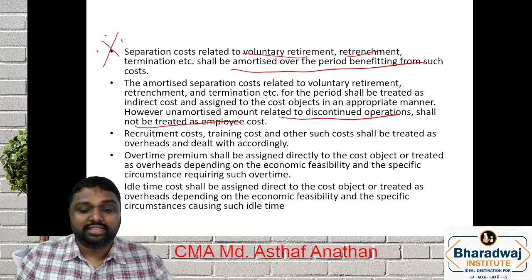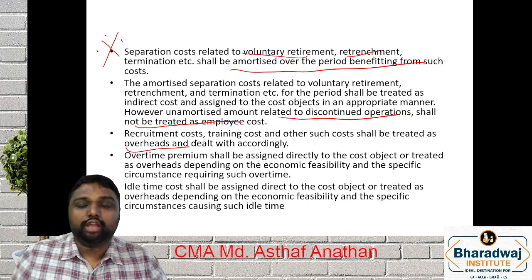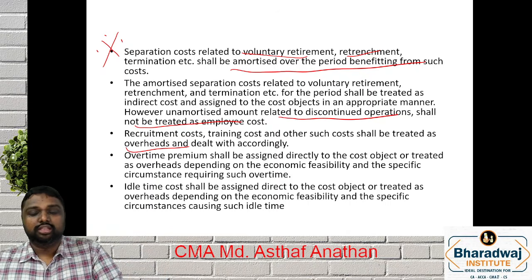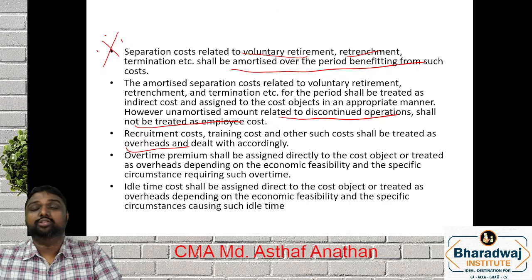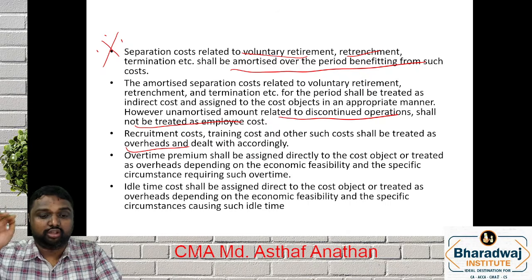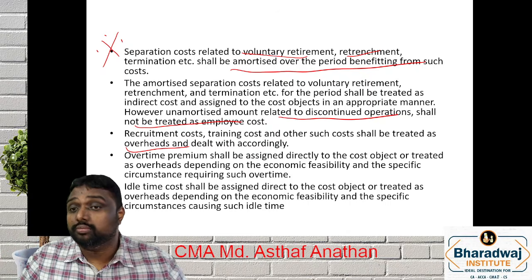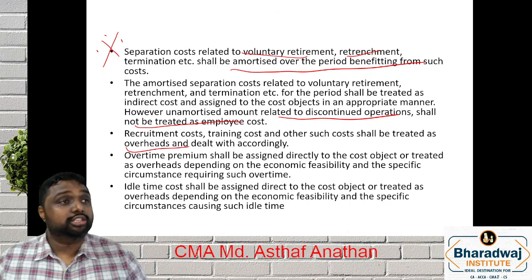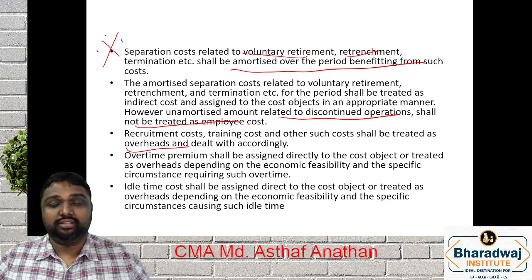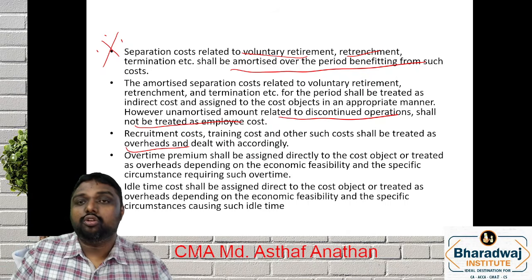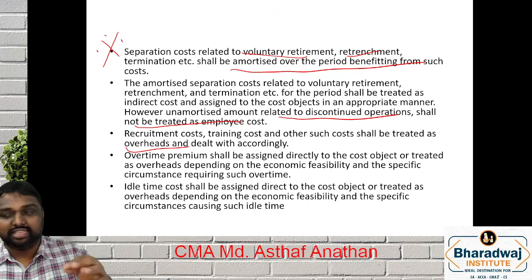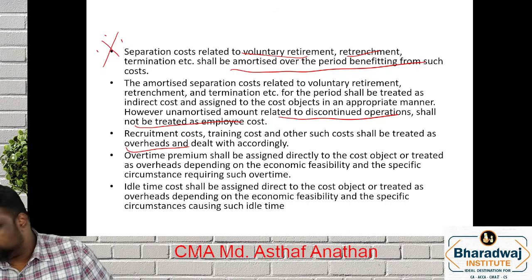You will treat it as an overhead. So recruitment and training cost shall be treated as an overhead. That means the question they will give you is selection cost. They don't use the term recruitment directly. They will ask you the term called selection.